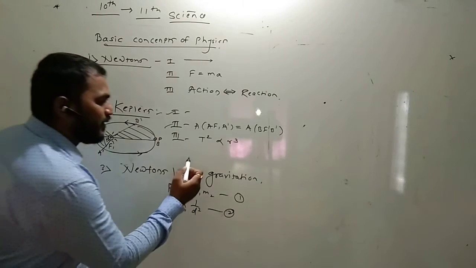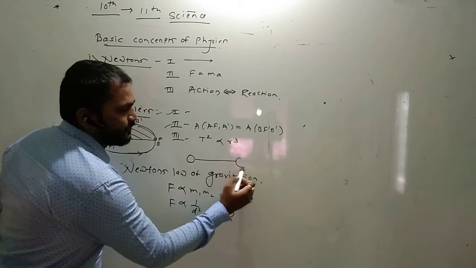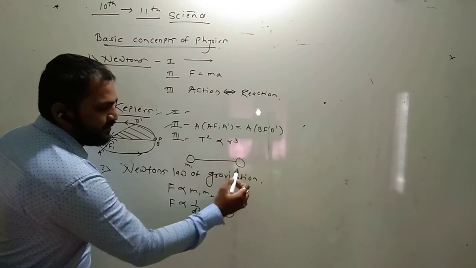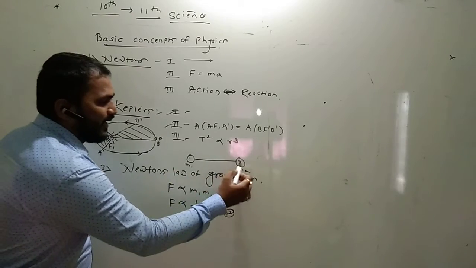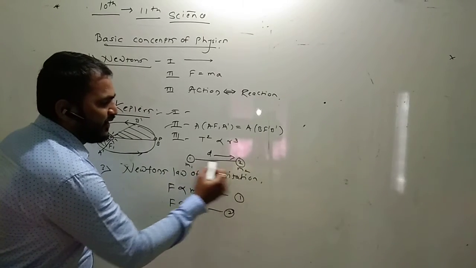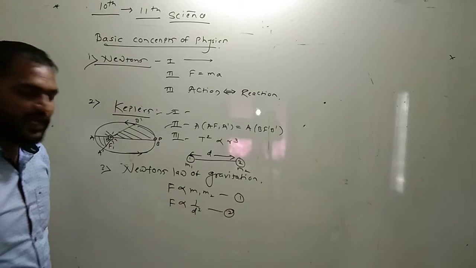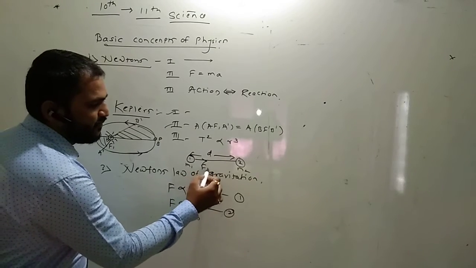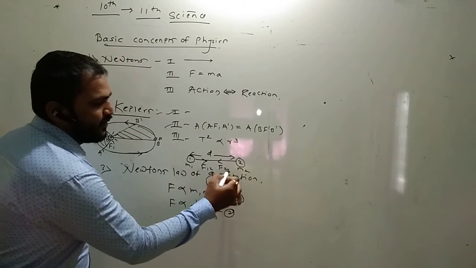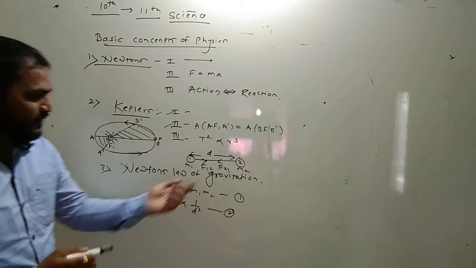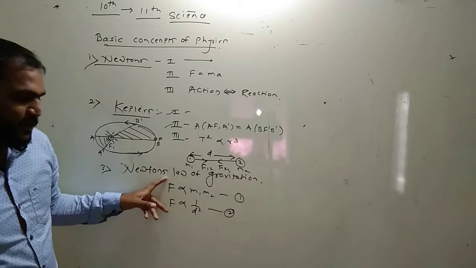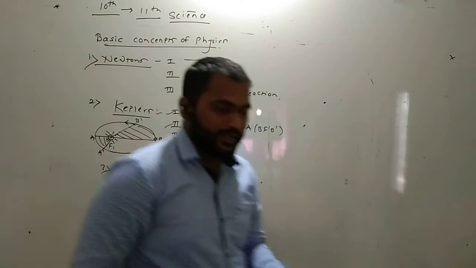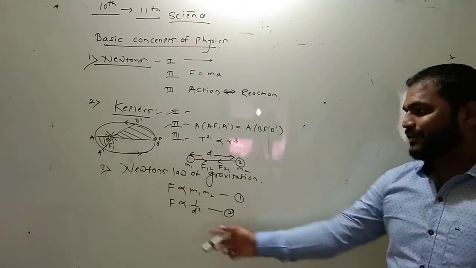Suppose there are two particles of masses m1 and m2. Okay, they are at a distance of d from each other, and the force between them is F12, F21. This is the force of attraction. Okay, therefore from equation 1 and 2 it is clear that the left hand side remains the same.